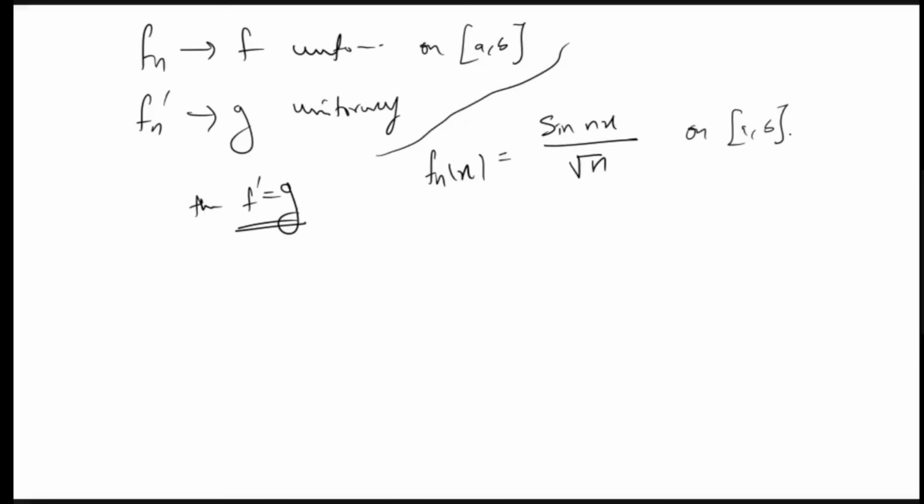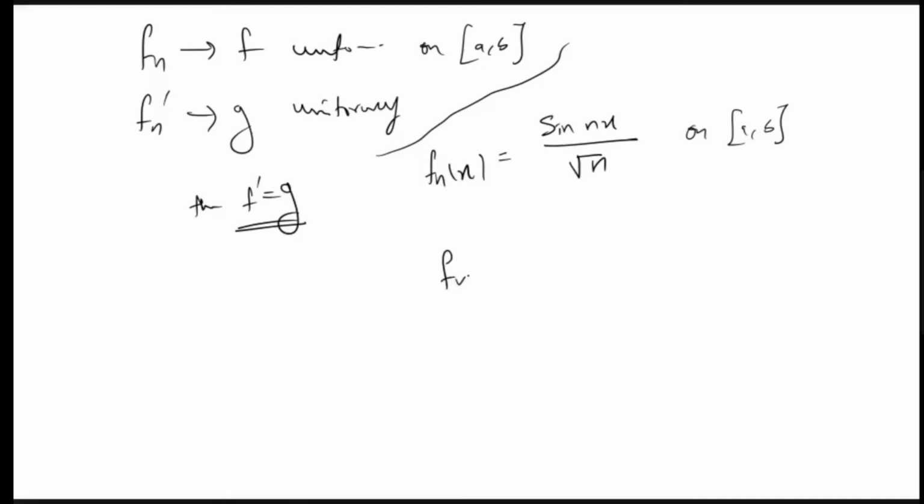It is fine. We know that sin nx is bounded by 1. So it is 1 by root n. It will converge to 0 uniformly on any interval. Whenever we have something by root n or something like this, we have this uniform convergence, so we don't need to worry about uniform convergence. And all Fn's are differentiable.